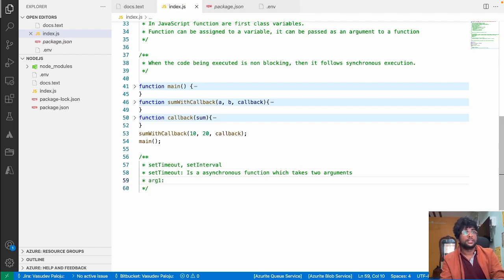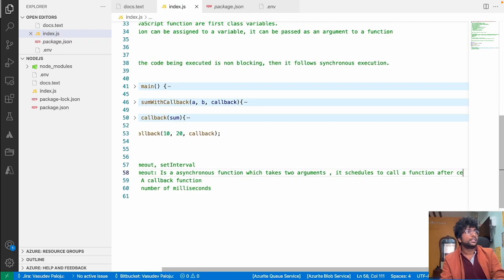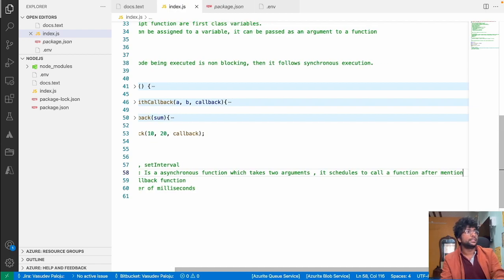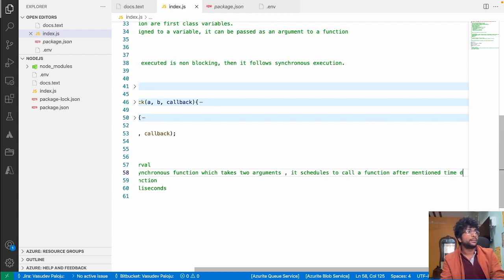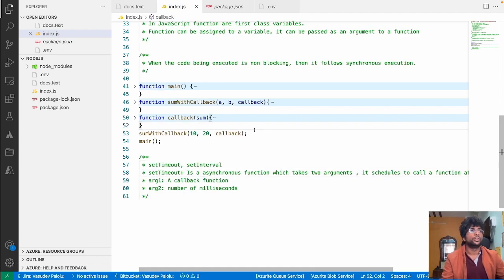Arg1 is a callback function, and arg2 is the number of milliseconds. So what set timeout does is it schedules a call to a function after the mentioned time delay.